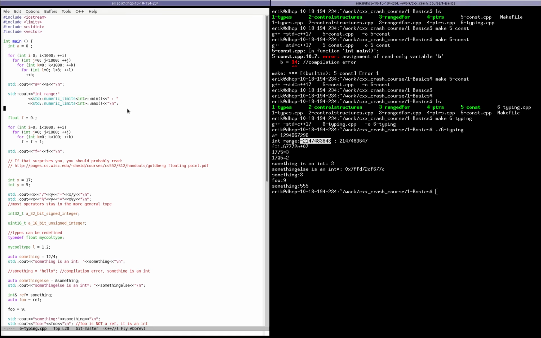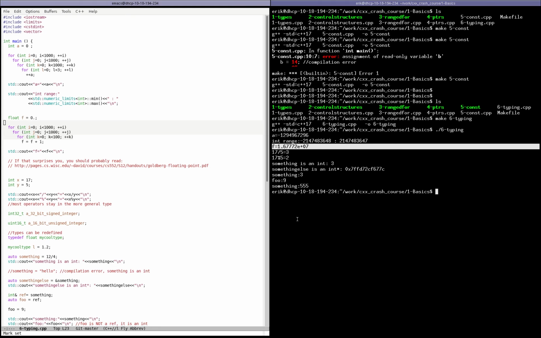All right, let's look at how floats are represented as well. So here you have a similar construct. You have a 3 loop, so do 1,000 times, do 1,000 times, do 100 times, f equal f plus 1. So we did 100 million f equal f plus 1, so we expect f to be 100 million, and the value that we get is 16 million.